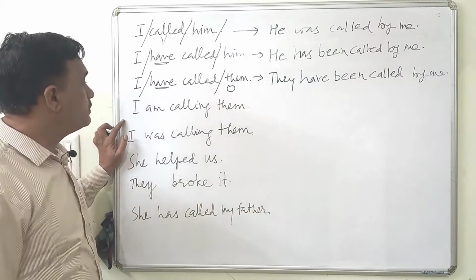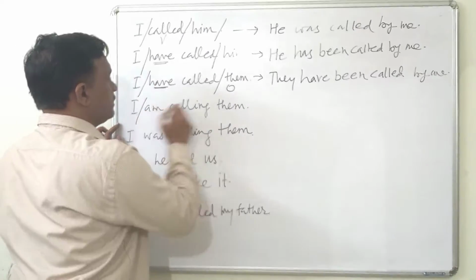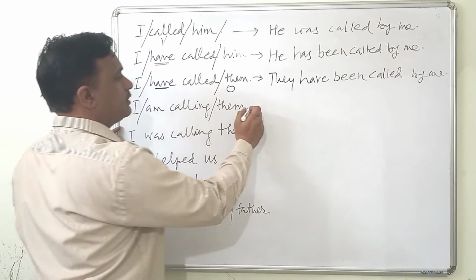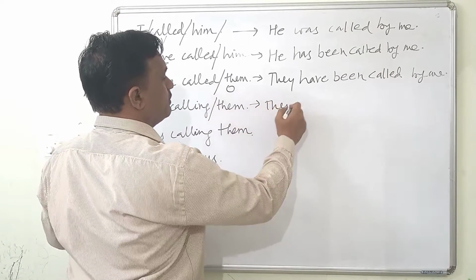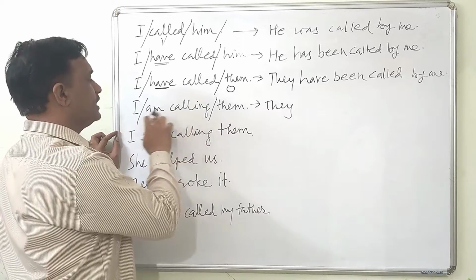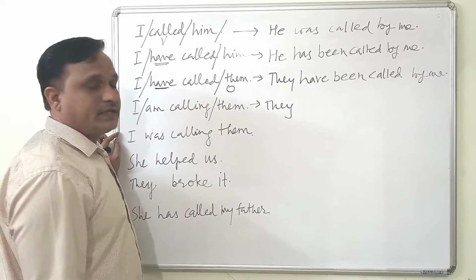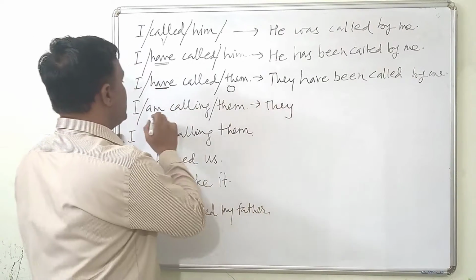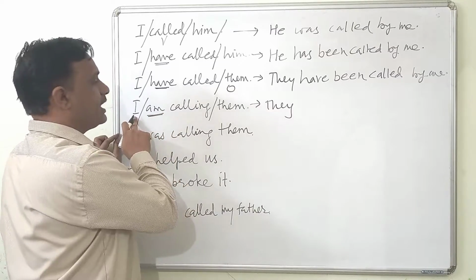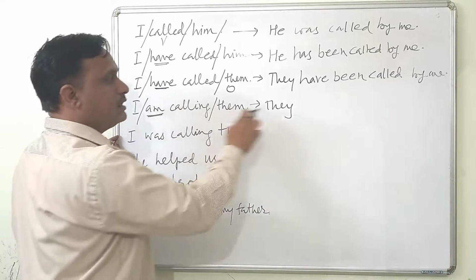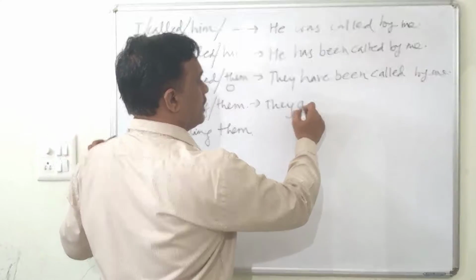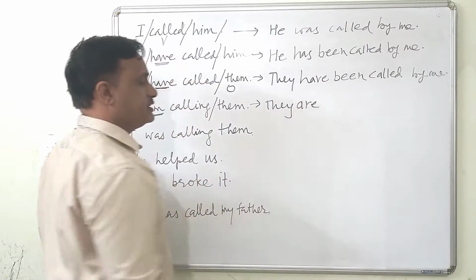Next example, I am calling them. Object is them, so subject form will be they. Now here am calling, am is present form. We will have to take present verb, and here it is singular, I is singular, so am has come. Here they is plural, so are will come because it is the present tense.